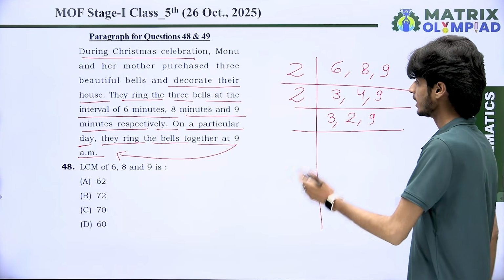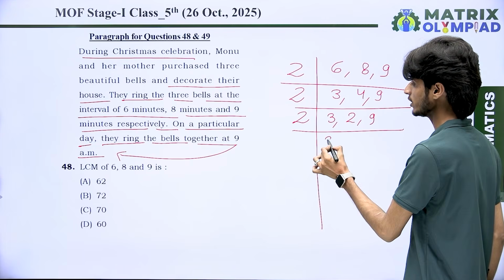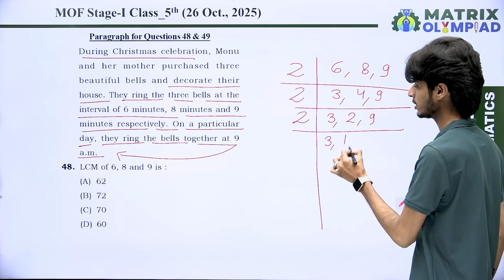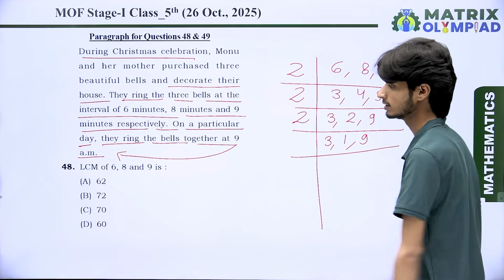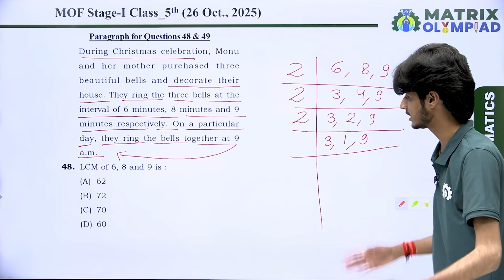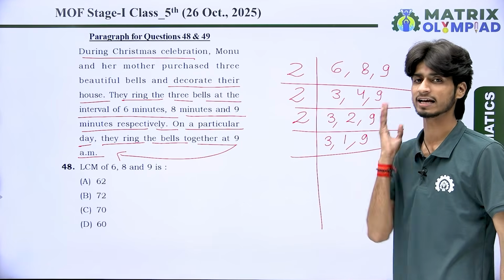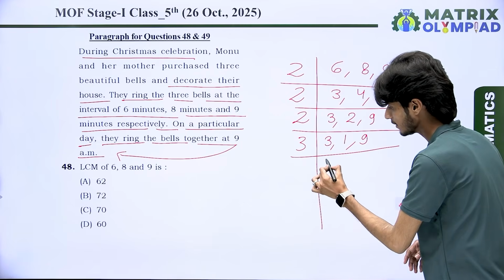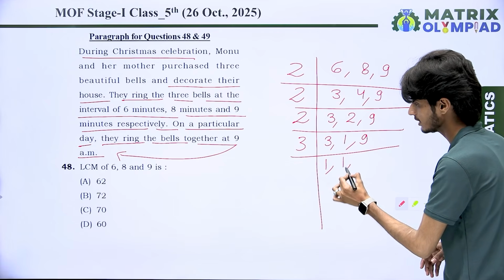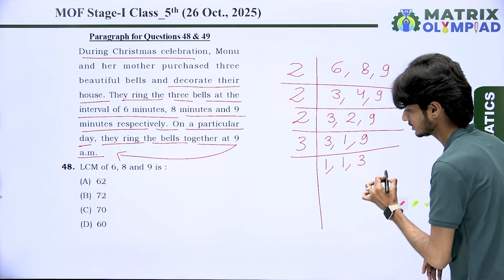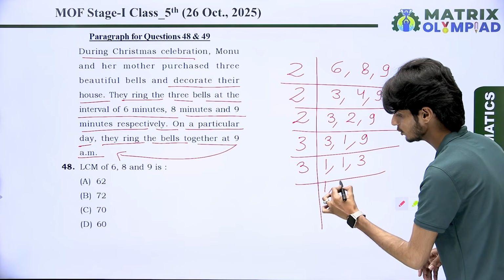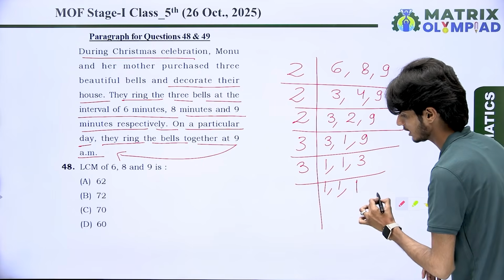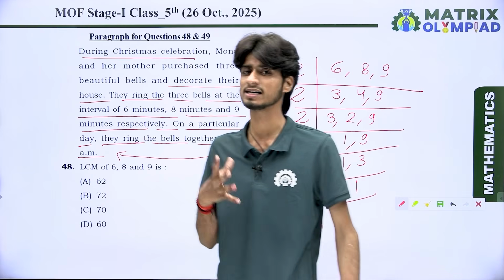Next we also take 2 because we have 2 here, then 2 divided by 2 gives 1. Next we take 3 because here are only odd numbers. 3 divided by 3 gives 1, 9 divided by 3 gives 3. And whenever all of those are divided by 3, we get 1, 1, 1 as the resulted value.